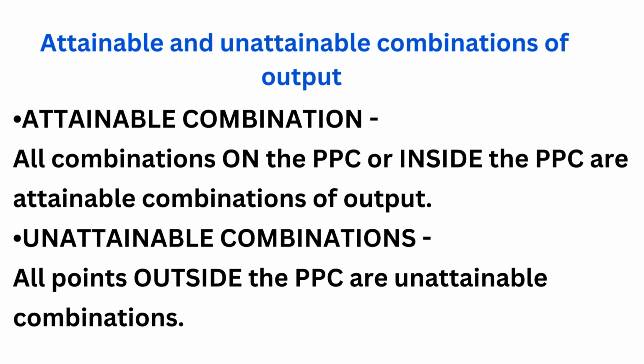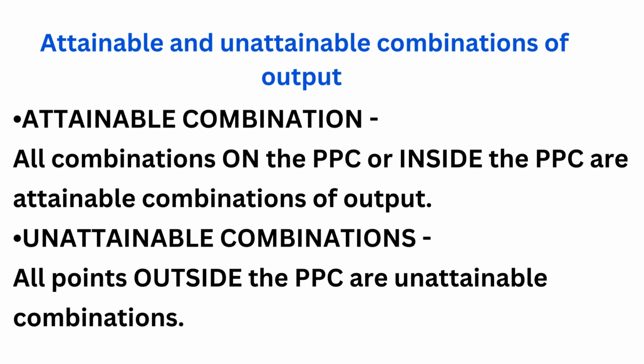We have studied PPC and its two properties. Now let's see what attainable and unattainable combinations of output are and how they are shown on the PPC. What do you understand by attainable combinations of output? These are those combinations of output which can be produced with the given resources and techniques of production. How are they shown on the PPC? These combinations of output lie on the PPC or inside the PPC.